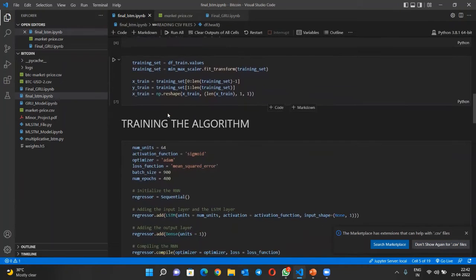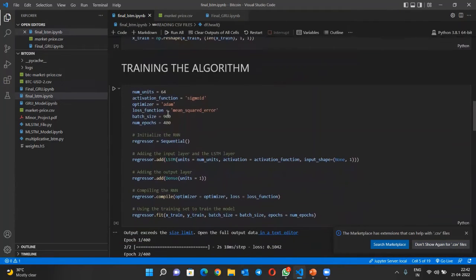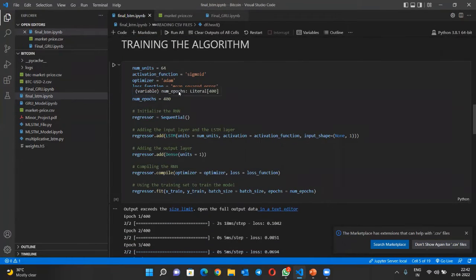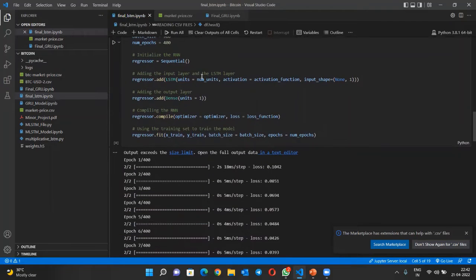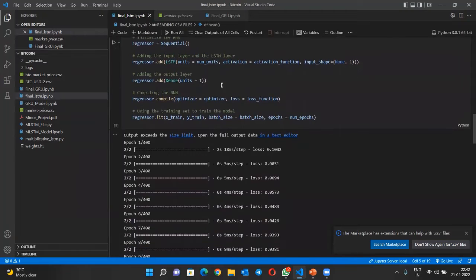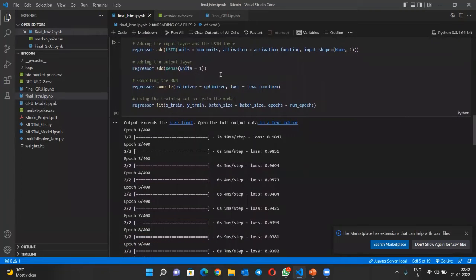After completion of the training, we have two functions, the activation function and the optimizer. The activation function is sigmoid and the optimizer is Adam. The loss function is mean square error. Here we are giving the number of epochs as 400, so it will train 400 times, adding the input layers with the number of units and the activation function, and getting the output in the units.